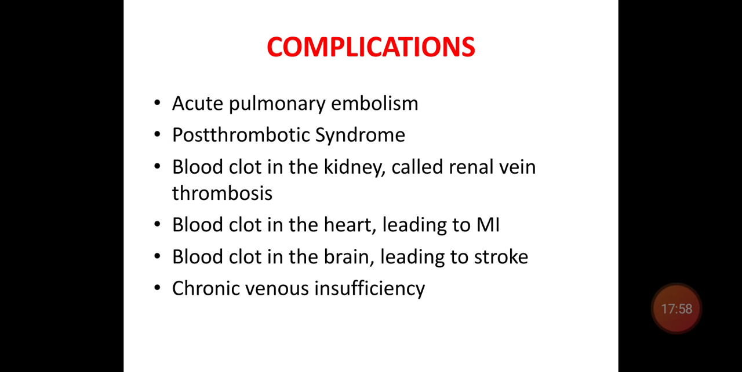So what are the complications of DVT? One is acute pulmonary embolism, second is post-thrombotic syndrome. If this thrombus is dislodged and enters the renal vein, it will cause a renal vein thrombosis. If it goes to the coronary artery, it leads to myocardial infarction. If it goes to the brain, it leads to a cerebrovascular accident. And if it is chronic DVT, there will be chronic venous insufficiency.